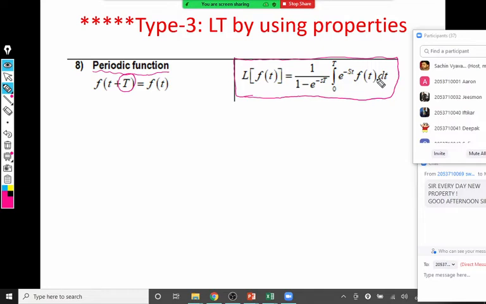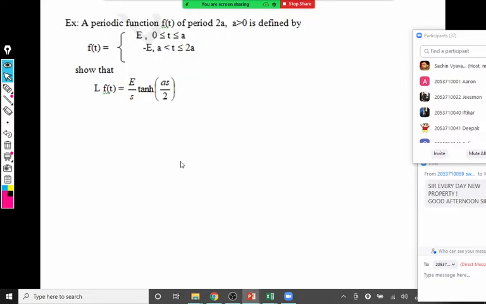Let me show you the integration. Let me do one example here, then it becomes more clear. The question is on the screen, and you will find the important keyword which indicates we have to use the property of a periodic function, and that is here. A function is periodic, that is already given. Whenever this word comes, a periodic function, then only you have to use the Laplace of periodic function property.